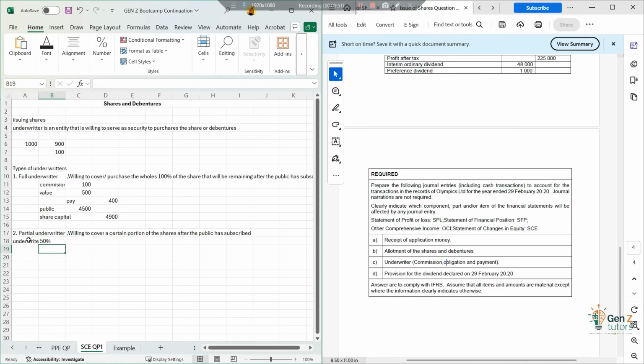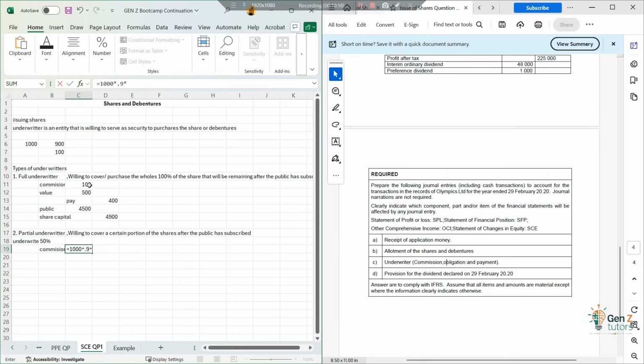And then we will have to say to them, okay, fine, your commission this time around will change from being 100 rands to being, this time around, the total shares, which is 1,000 shares, multiplied by the 50% that they're underwriting.